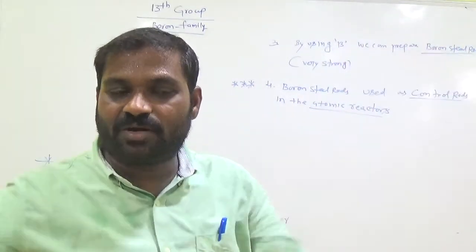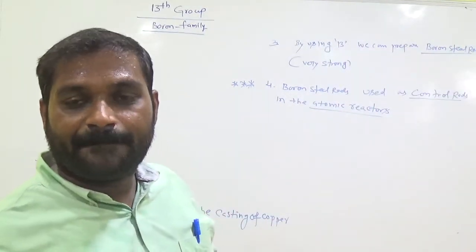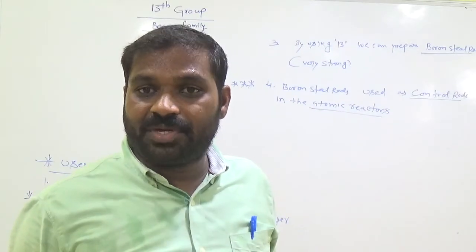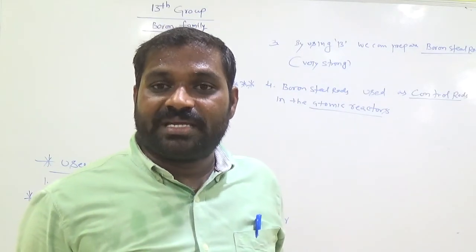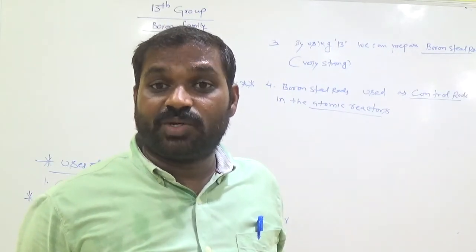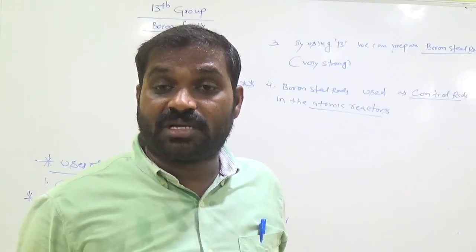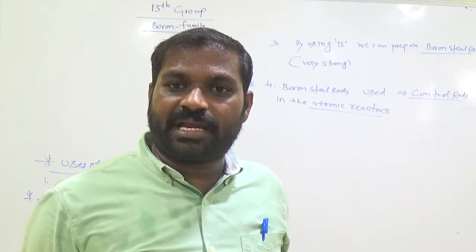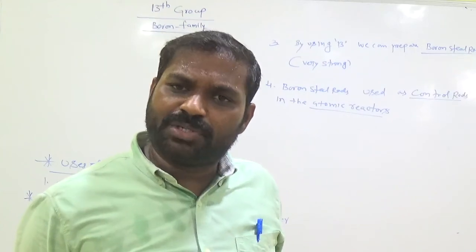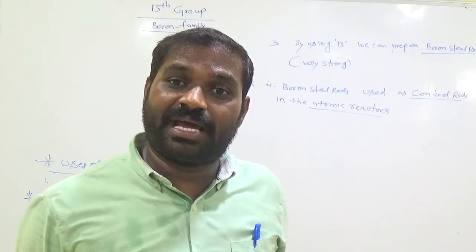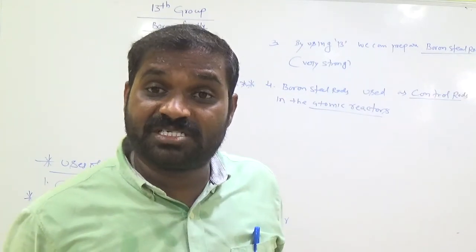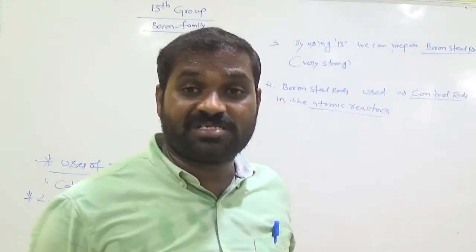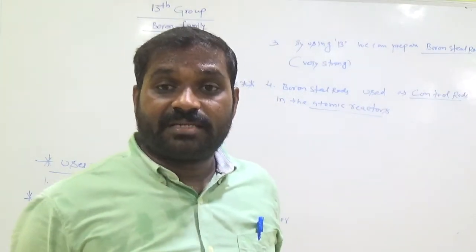Reactor means it is nothing but a chamber. By using some radioactive elements like thorium, uranium, we can generate electricity. In that, neutrons are released. Those neutrons are highly reactive, they participate again and again in the chemical reactions. They produce a number of neutrons. They have very high speed. To control that speed of neutrons, here we use boron steel rods. Okay, clear?